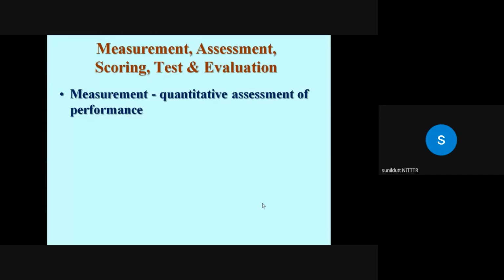But this does not include the qualitative attribute, whether his work was neat or not. So measurement is used to indicate a student's strengths and weaknesses. That is, this answers the question how much, but we are not determining the worth in this case.